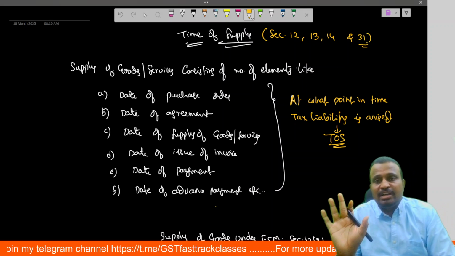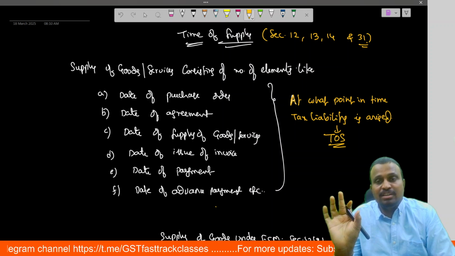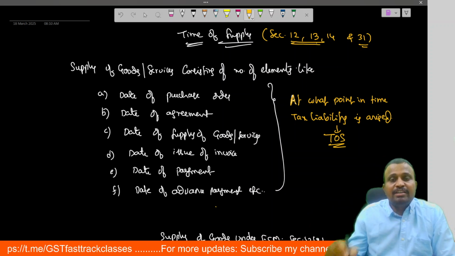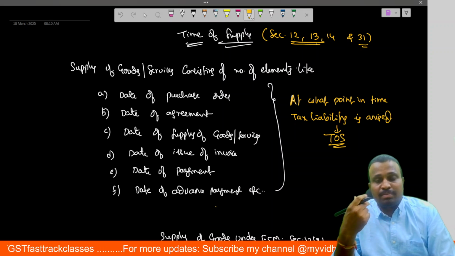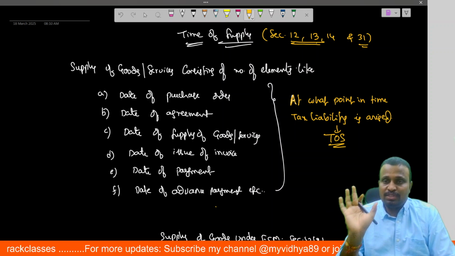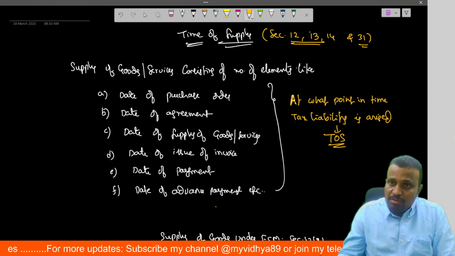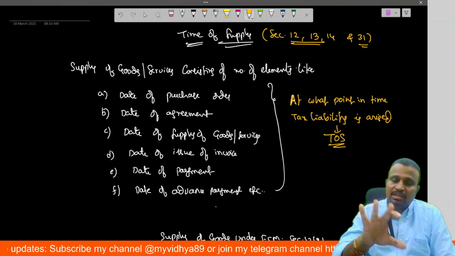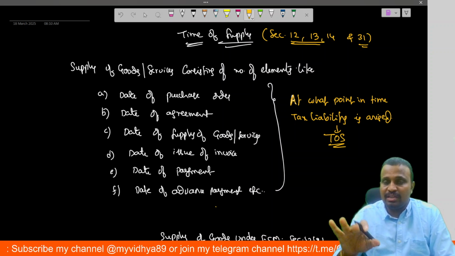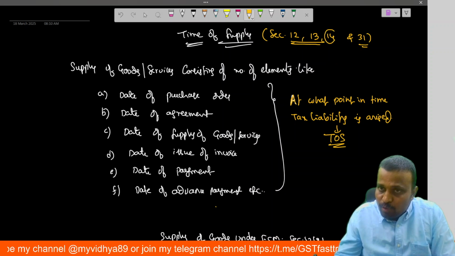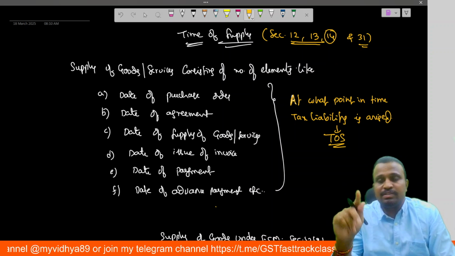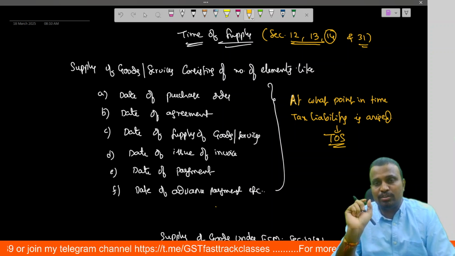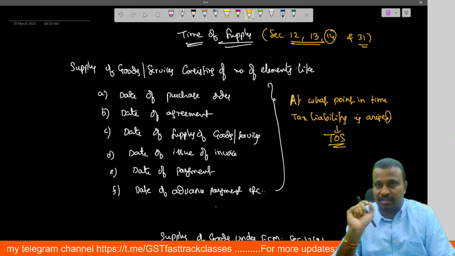Section 31 simply relates to the last date for raising the invoice, and sections 12 and 13 relate to the time of supply in case of supply of goods and in case of supply of services. So these 12, 13 and 31 we have in our CMA Inter syllabus, but section 14 you cover only in CA Final or CMA Final. So time of supply in case of change in rate of tax.